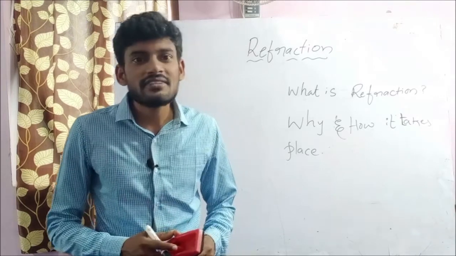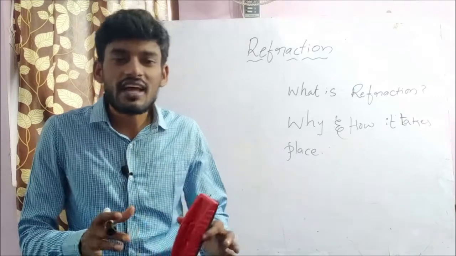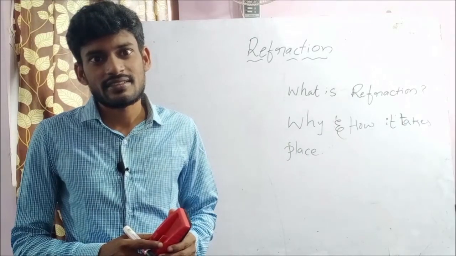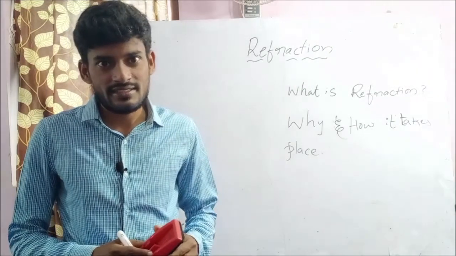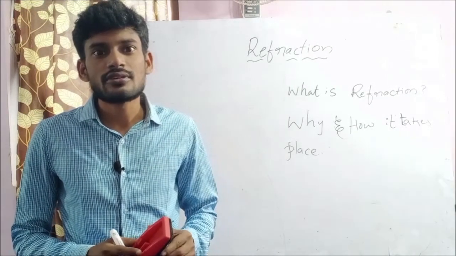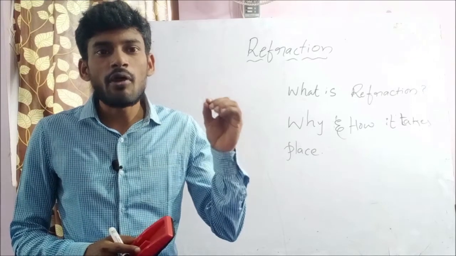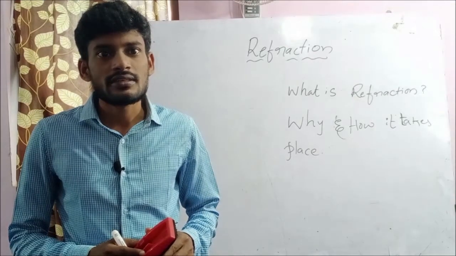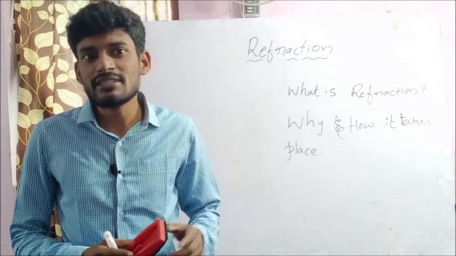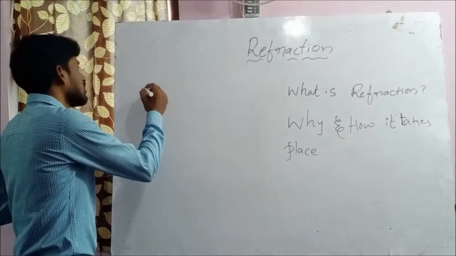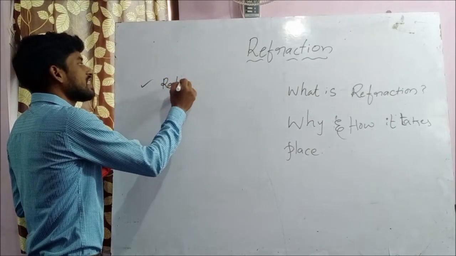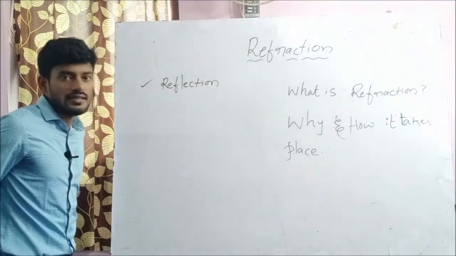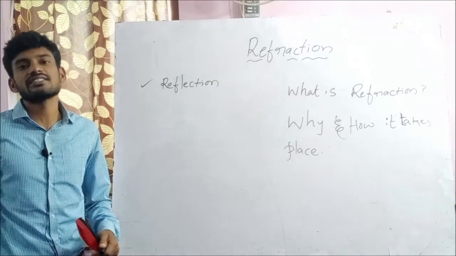In our daily life, the most common phenomenon of light is refraction. Along with refraction, light shows about 8 to 9 phenomena which are being exhibited in our daily life. Let me list them out. First one, a very regular phenomenon, reflection. Because of reflection, we can see the objects around us.